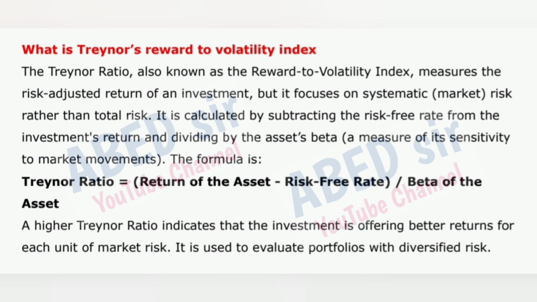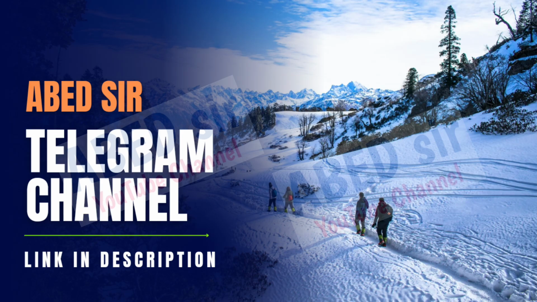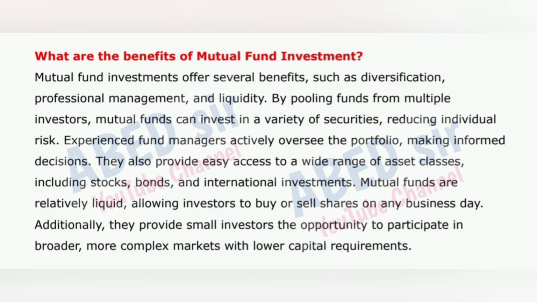The formula is Treynor ratio is equal to return of the asset minus risk-free rate, divided by beta of the asset. A higher Treynor ratio indicates that the investment is offering better returns for each unit of market risk. It is used to evaluate portfolios with diversified risk. Next important short question is: what are the benefits of mutual fund investment?